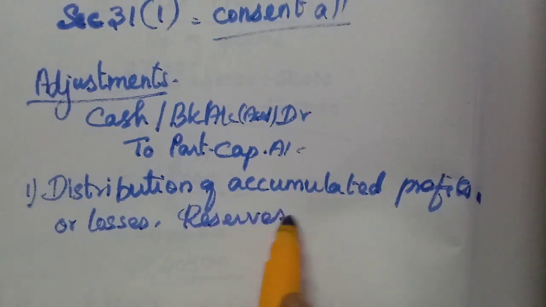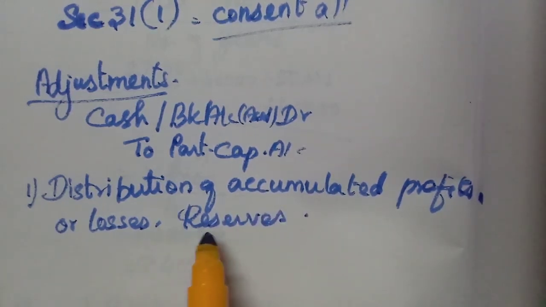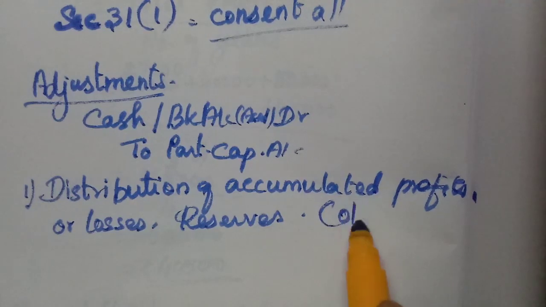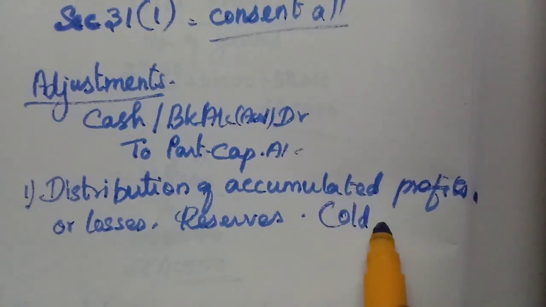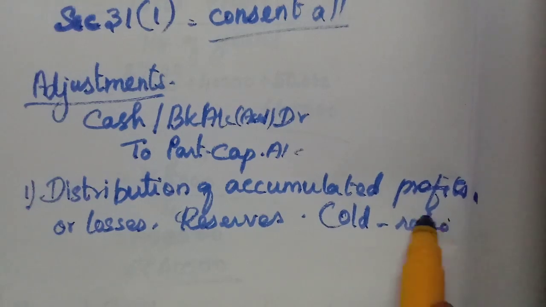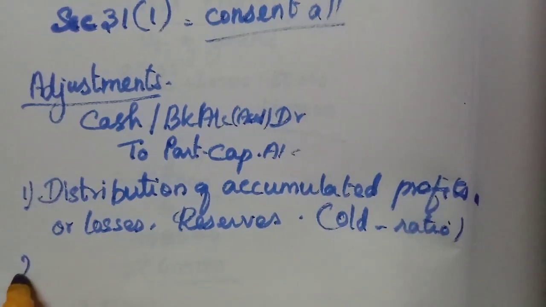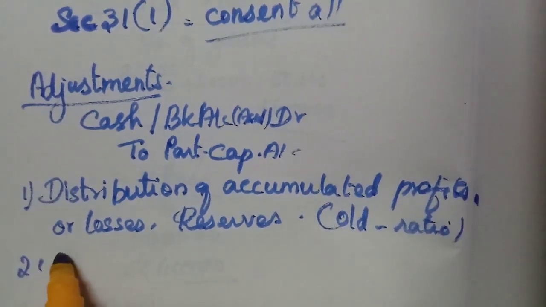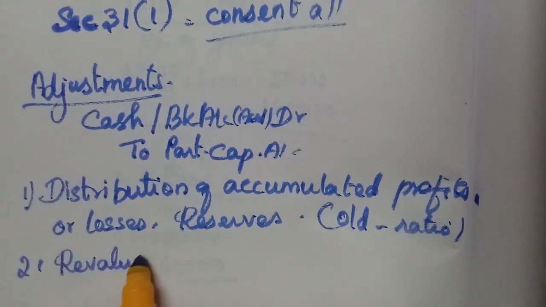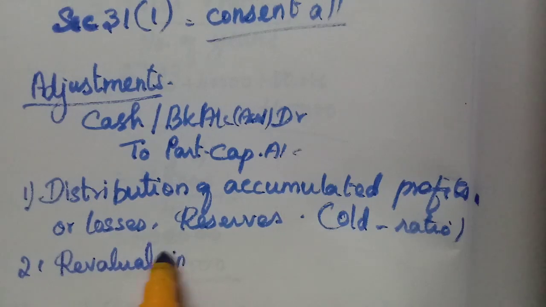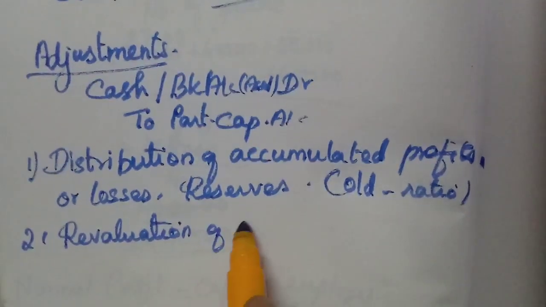All these must be distributed to the old partners in the old ratio. Then they have to revalue the assets and liabilities. That is called revaluation of assets and liabilities.